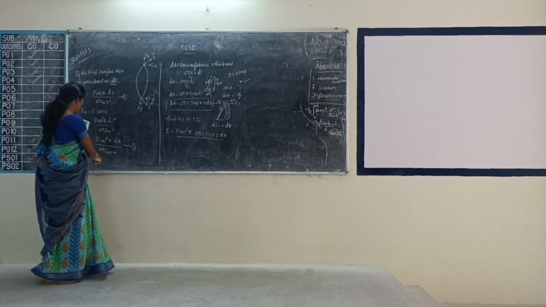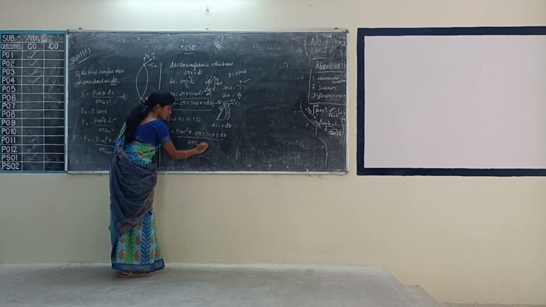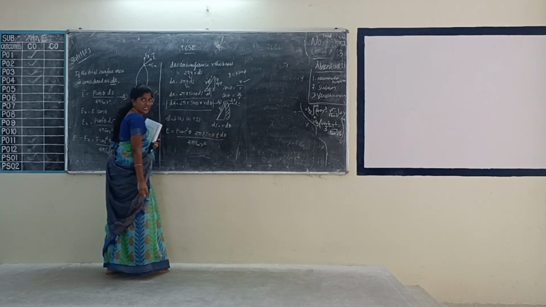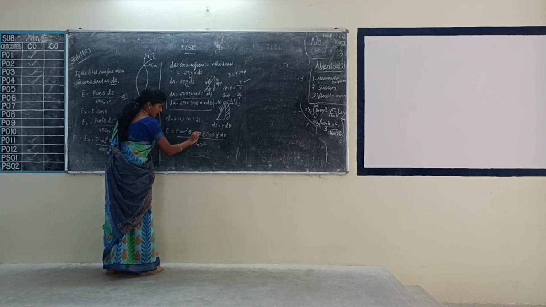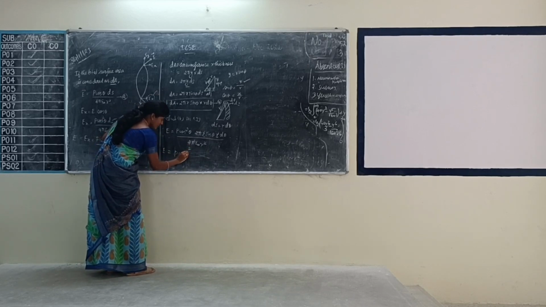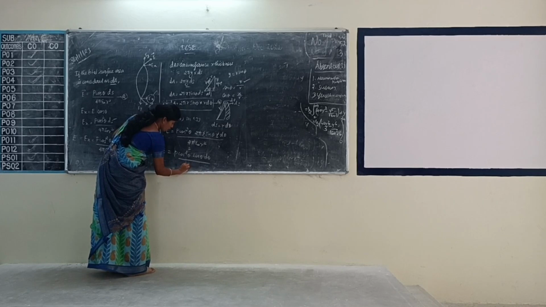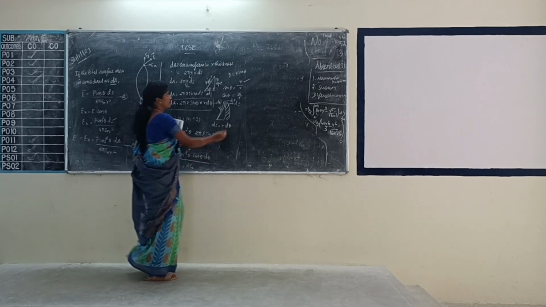And then what is in the denominator? 4 pi epsilon naught r square. So r square gets cancelled. This 5 also gets cancelled. This 2 and this 2 cancel. So what is the value of E? P cos square theta into sin theta into d theta divided by 2 epsilon naught.